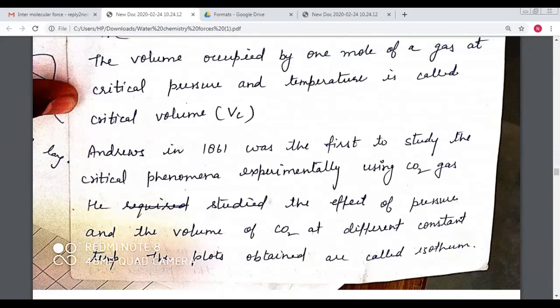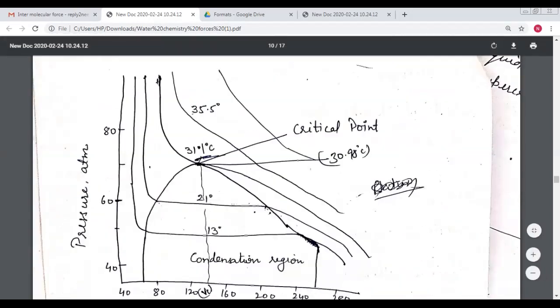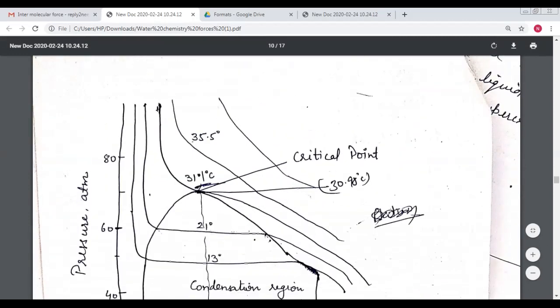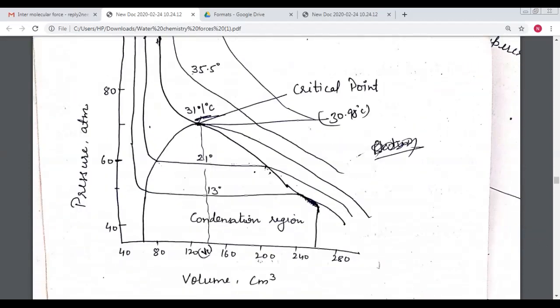Scientist Sir Thomas Andrews in 1861 was the first to study these critical phenomena experimentally. He used carbon dioxide gas. Now come to this graph. He took the isotherms of carbon dioxide. In an isotherm the temperature is constant. So this is a graph between pressure and volume.